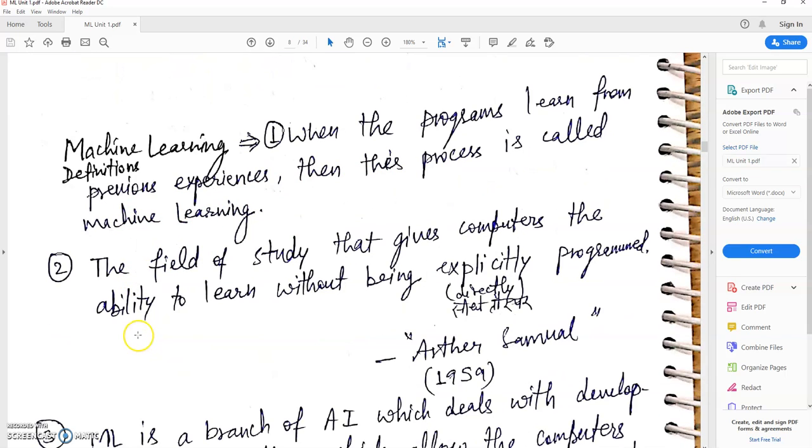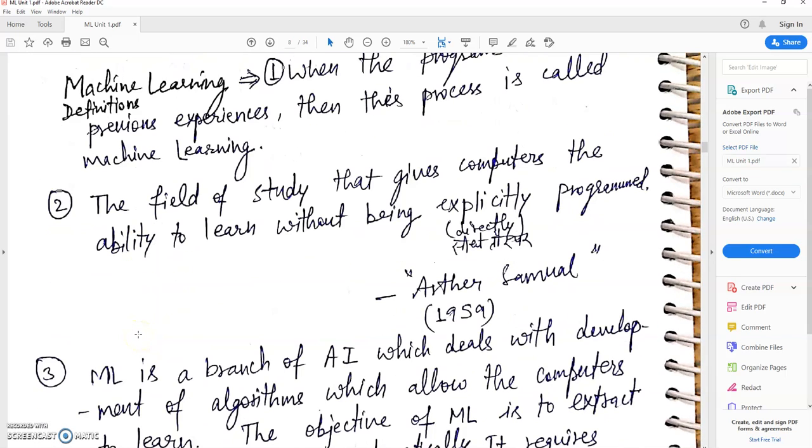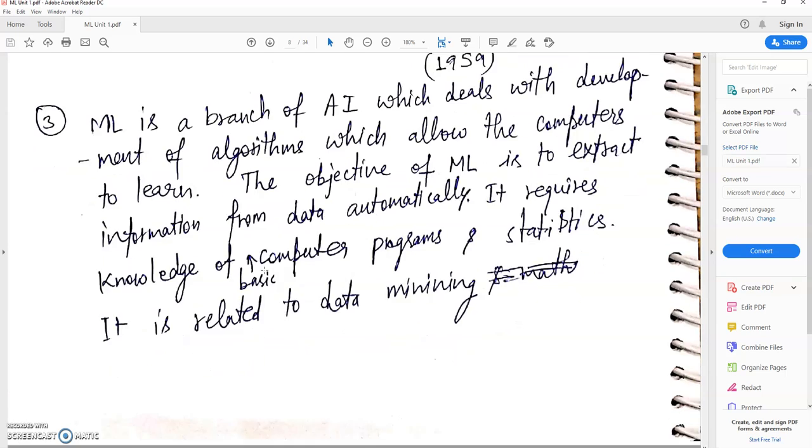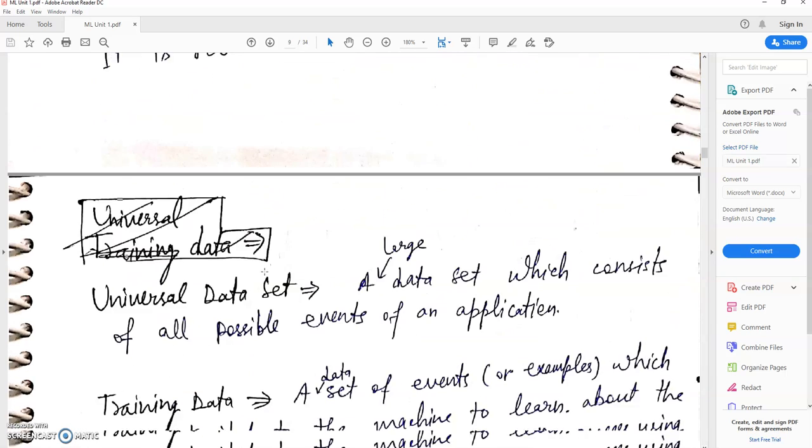The field of study that gives computers the ability to learn without being explicitly programmed, was given by Arthur Samuel in 1959. Another definition is that ML is a branch of AI which deals with the development of algorithms which allow computers to learn. The objective of ML is to extract information from data automatically. It requires knowledge of basic computer programming and statistics. It is also related to data mining.